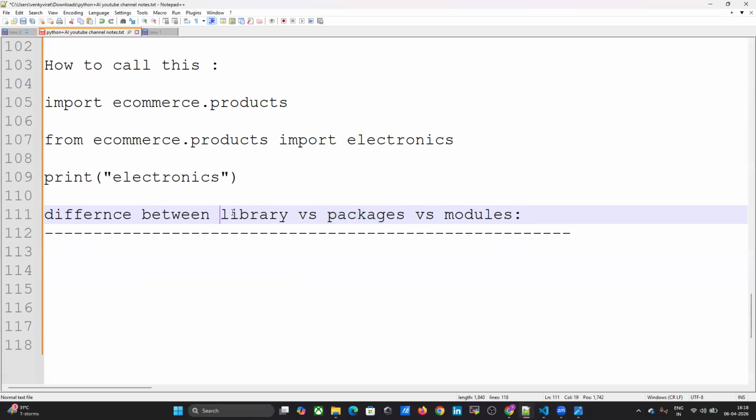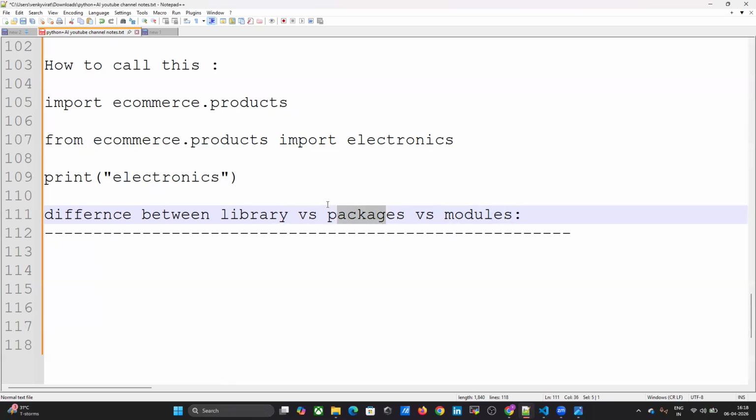What is a library? This is a new one. A group of packages kept together is called a library. We have discussed modules, packages, and libraries.